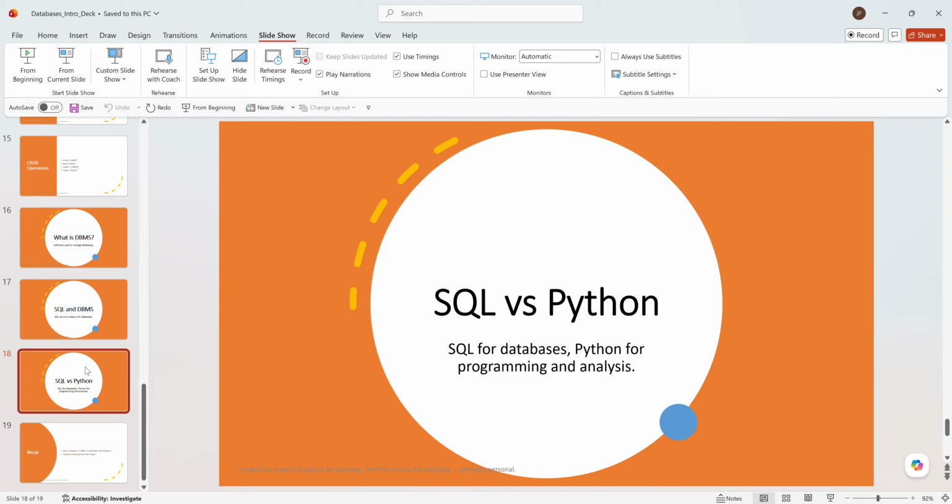Likewise in SQL, we have MySQL as the database platform where we write the query. A query is written in structured query language.